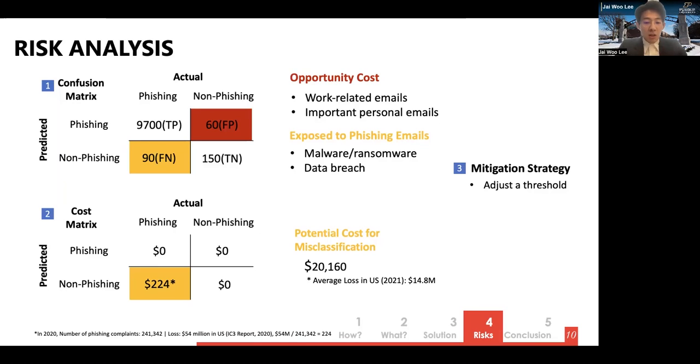To reduce this loss, we can lower the threshold of the model. However, false positives will increase in turn, so the threshold can be adjusted depending on how much the company considers a loss on false positives.